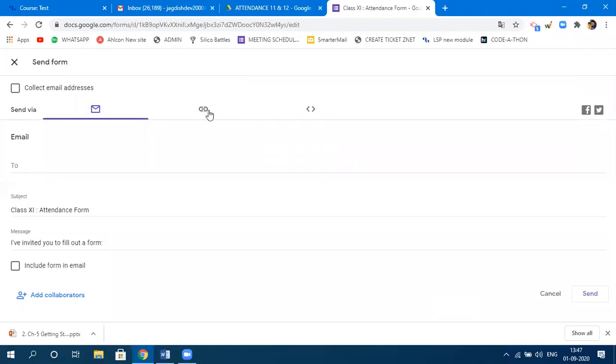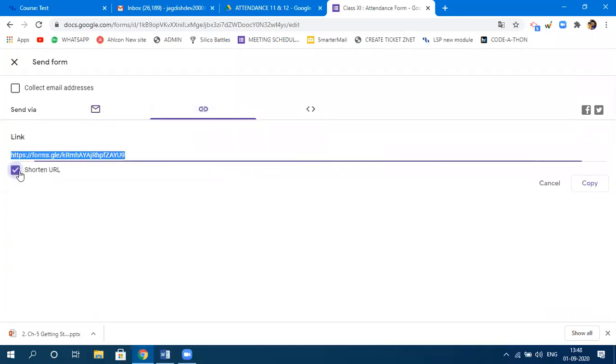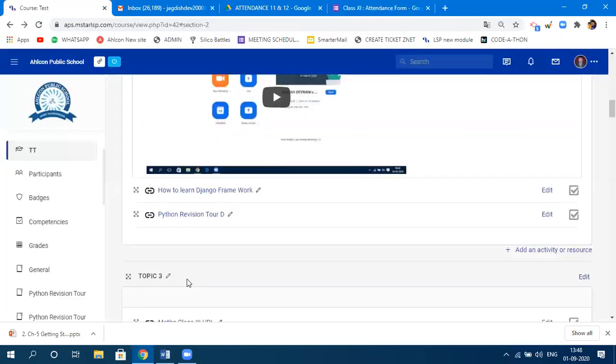You know how to create a link. This is the way you create a link. You have done that so many times. So click on this, shorten URL, copy, and come back. This part is over. Now you have copied the link of your Google form. I'm just showing you how you link your LSP to a Google form. That Google form may contain a quiz, may contain an examination, may contain anything, whatever you do in Google form, right?